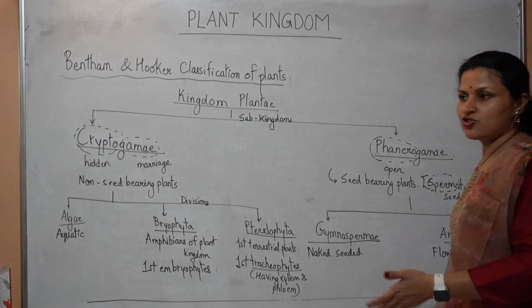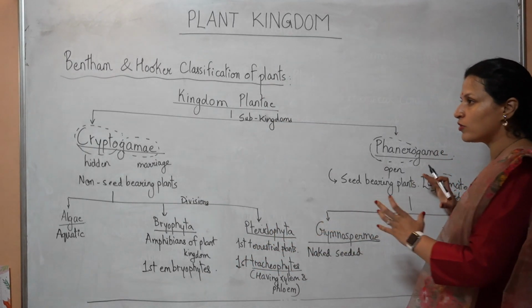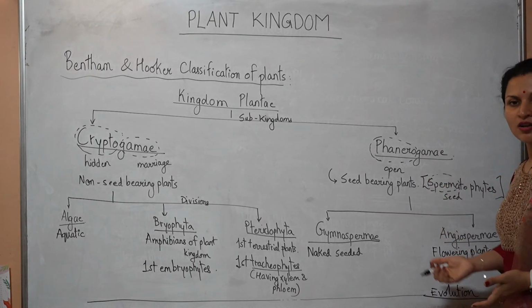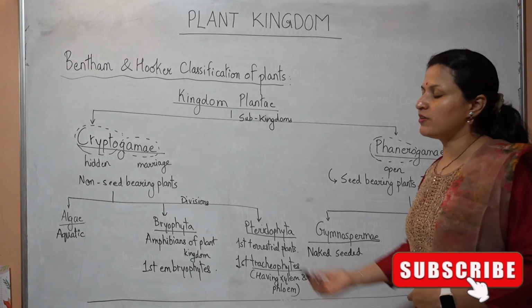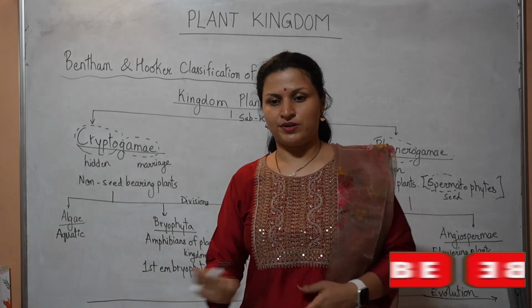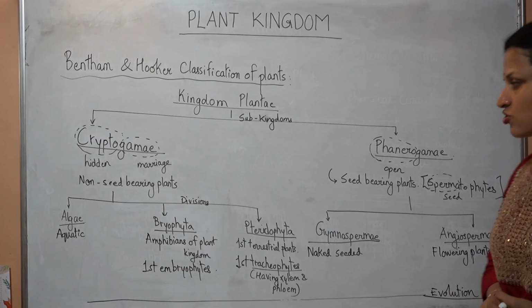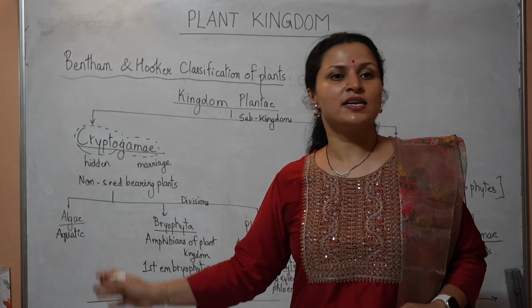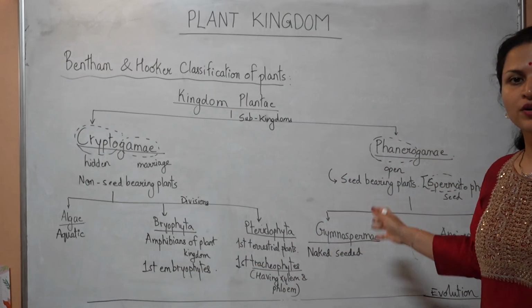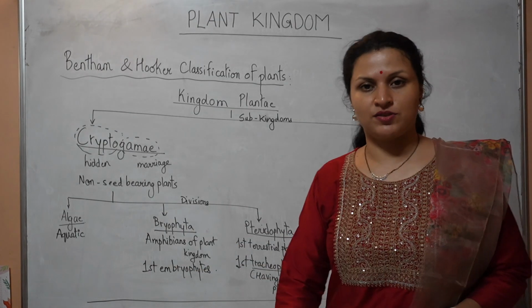As evolution is happening, the plants are becoming more and more diploid. Angiosperms are all diploid. The main plant body is diploid. But for algae, the main plant body is haploid. So this is the Bentham and Hooker classification of plants. In this chapter, we will be studying each of these divisions in more detail. We will be starting with algae first.